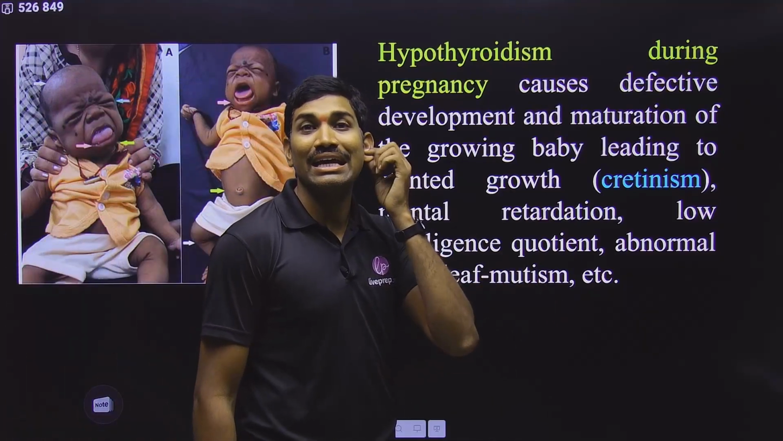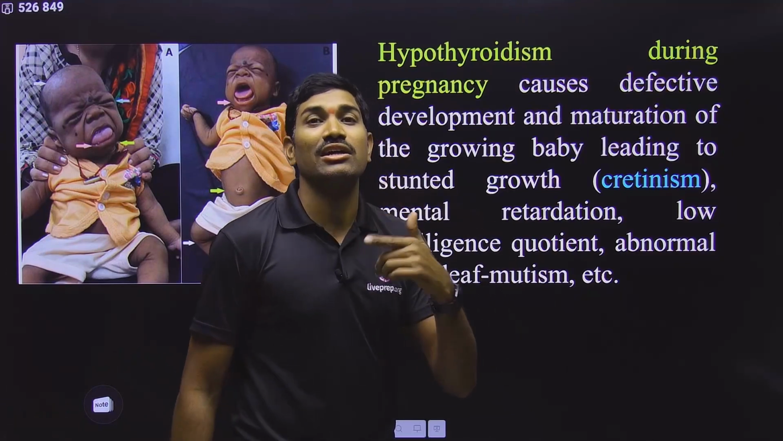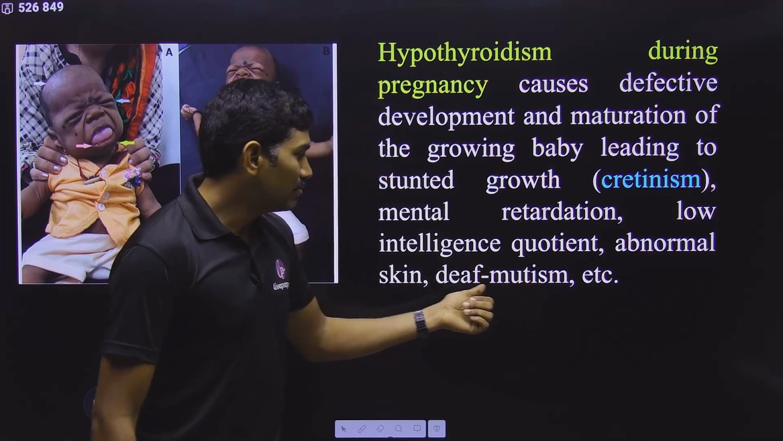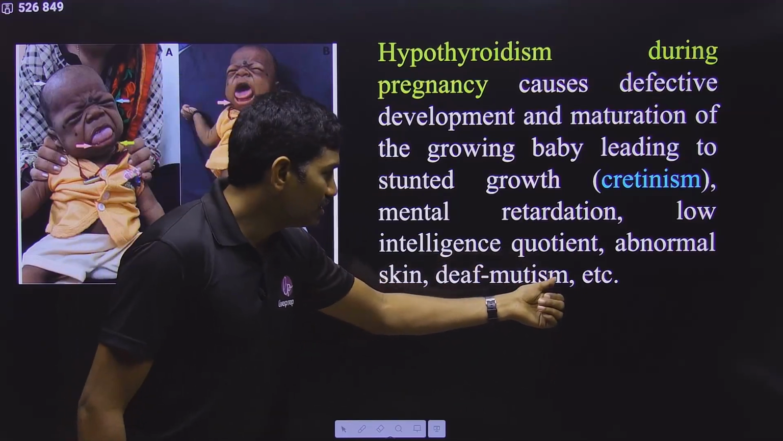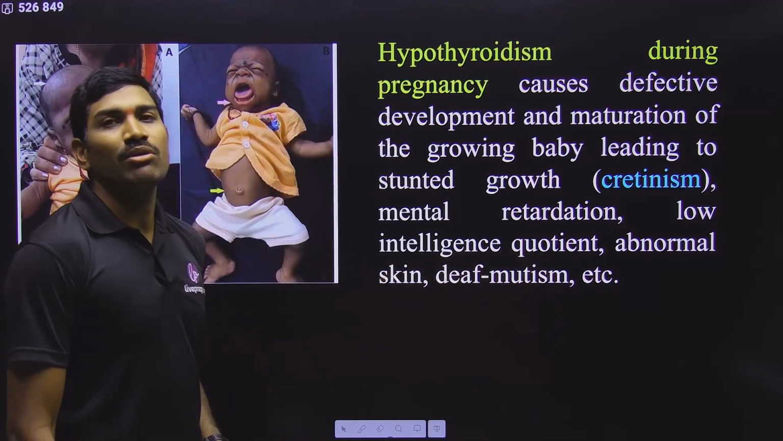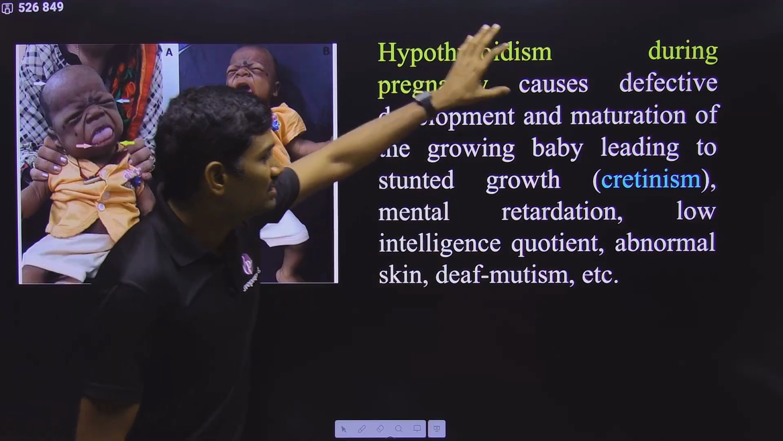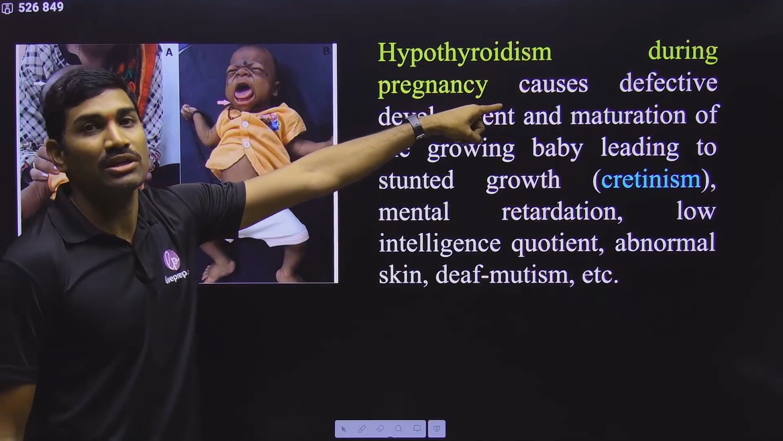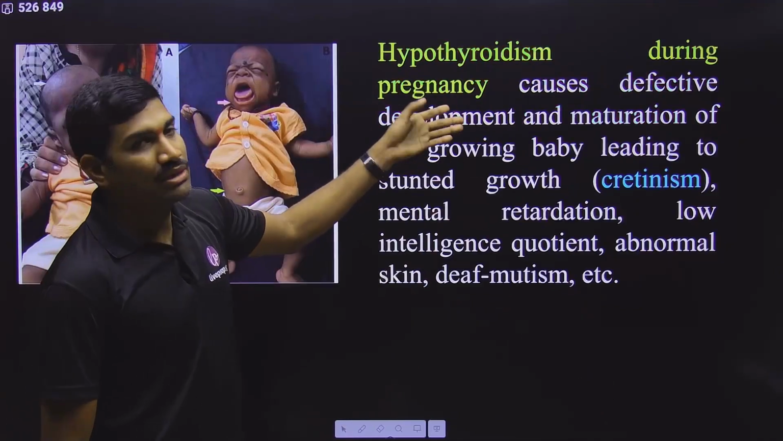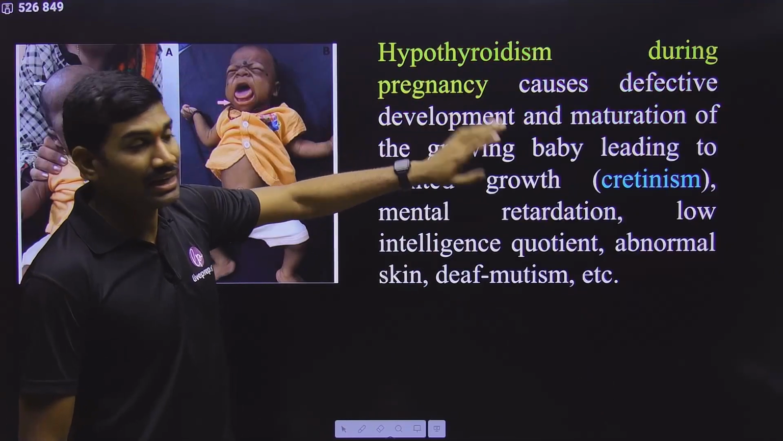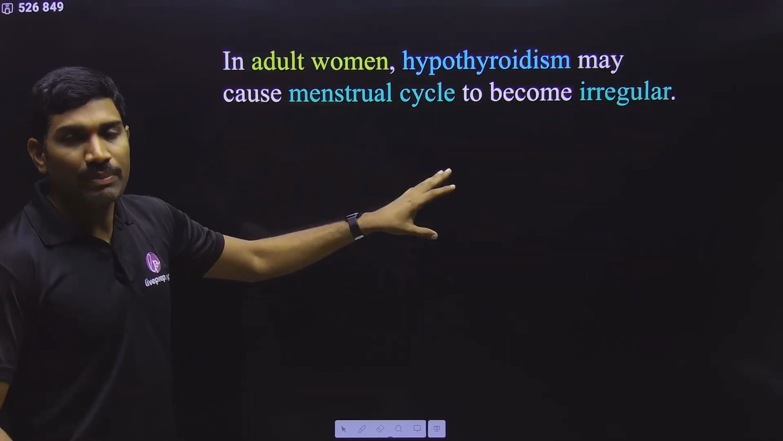Deaf mutism. Deaf means they cannot hear. Mute means they cannot speak. Dumb, deaf and dumb, this is what they are talking about. Understood or not? So the individual may become deaf and dumb also by birth. So these are some problems that are related to this particular condition. So observe very carefully. Next one, in the adult woman. So till now we talked about the woman who is pregnant at that time. Now here, not pregnant.